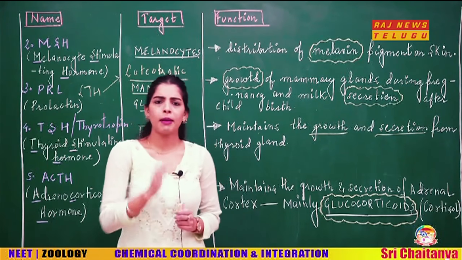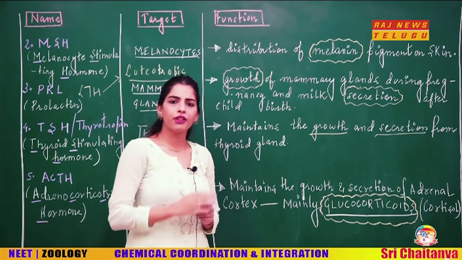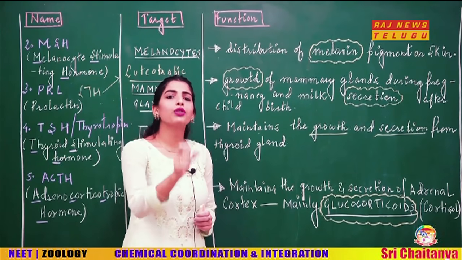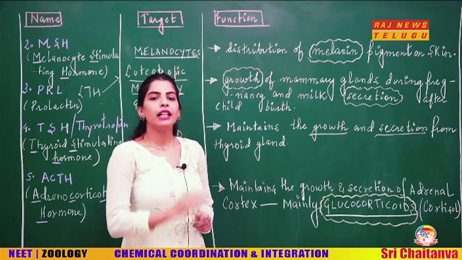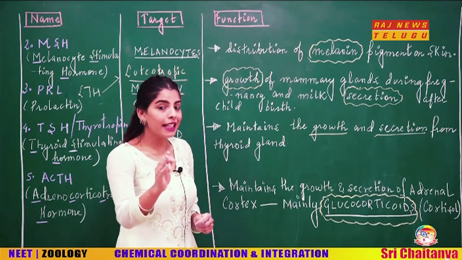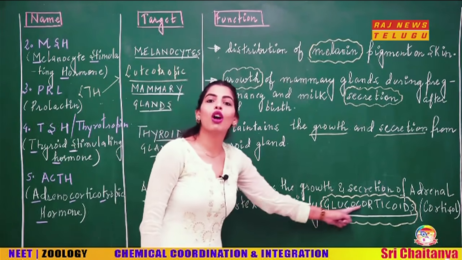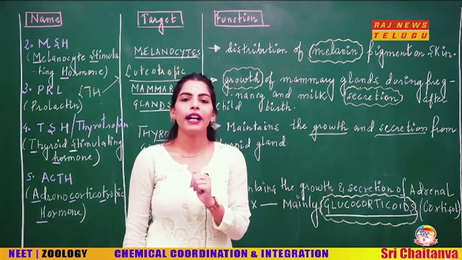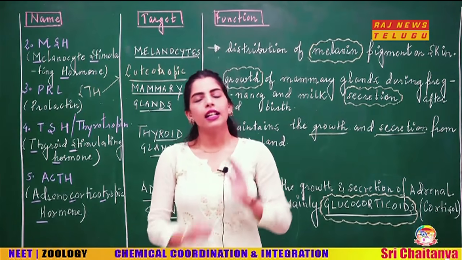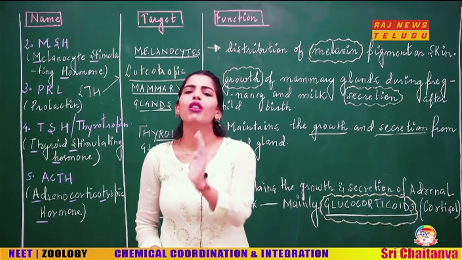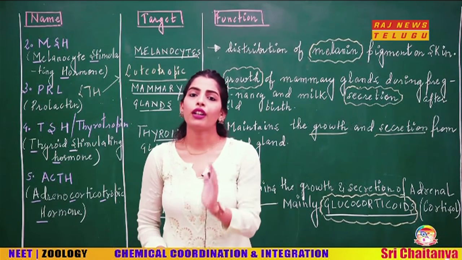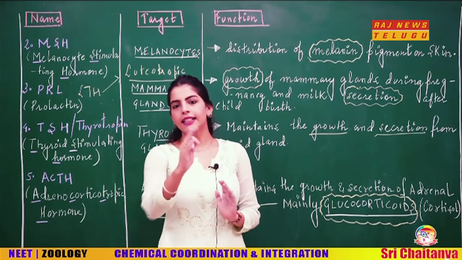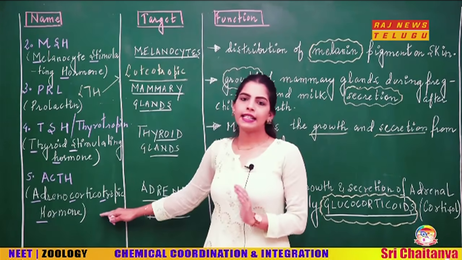For now, just remember that it is going to act upon the adrenal cortex and specifically control the release of the glucocorticoids. What are the glucocorticoids? That also we will discuss later. Just write it down here: glucocorticoids, that is the cortisol. That is the function of ACTH.